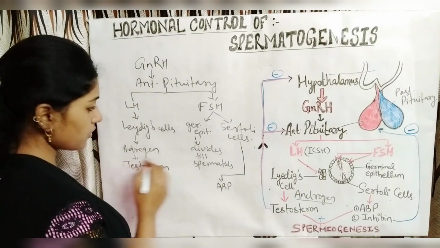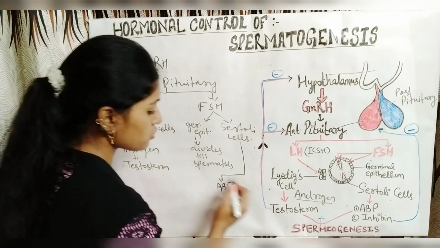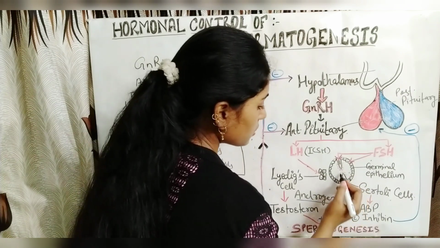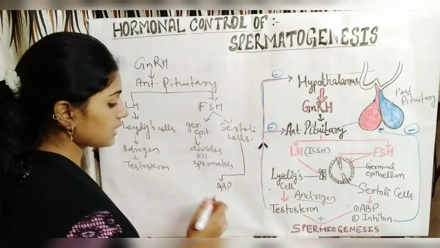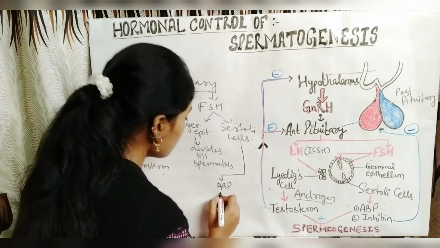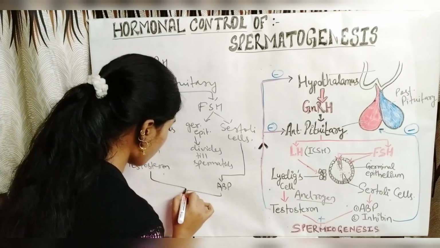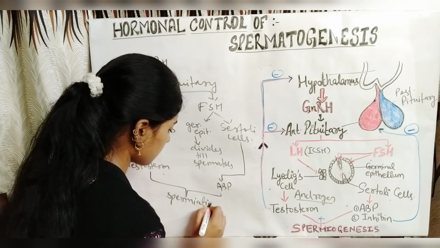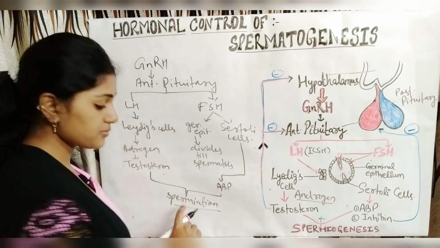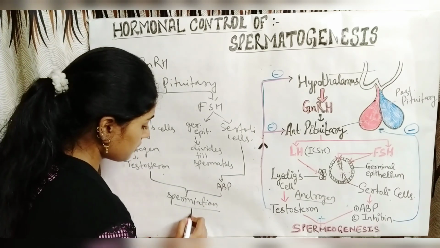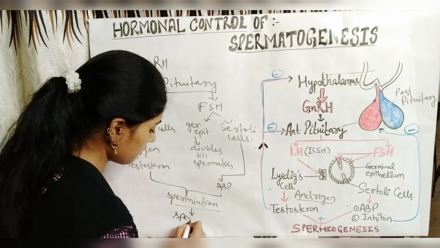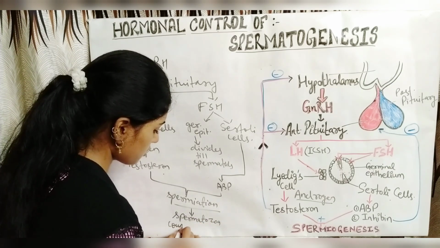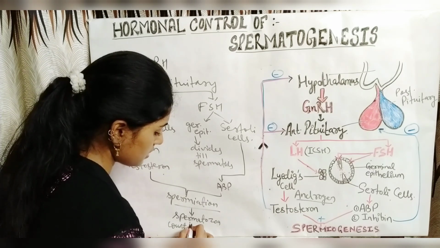So the testosterone released from the Leydig cells binds to the androgen binding protein inside the seminiferous tubule of the Sertoli cell and helps the process of spermiation, and after that the spermatozoa count increases.